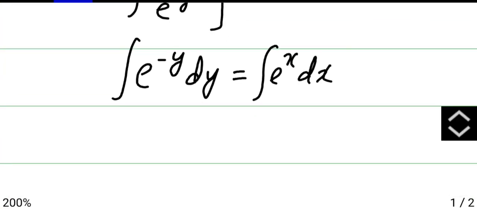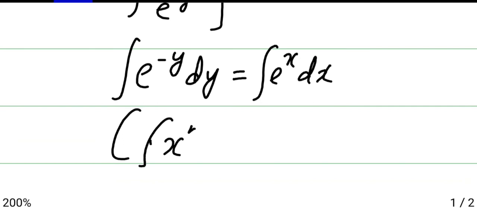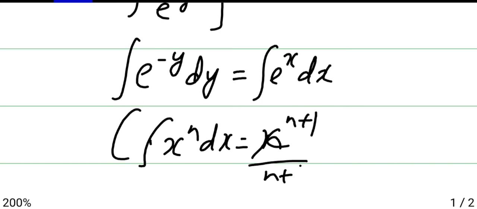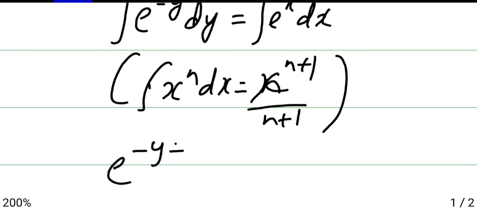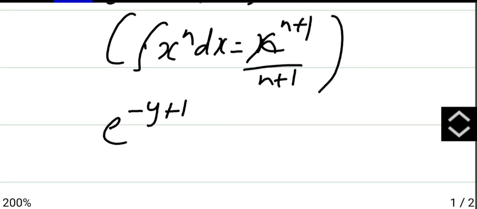Now the formula that I have already informed, integral of x power n dx is x power n plus 1 divided by n plus 1. Now use that formula for the first one, that will be e power minus y plus 1 divided by minus y plus 1.